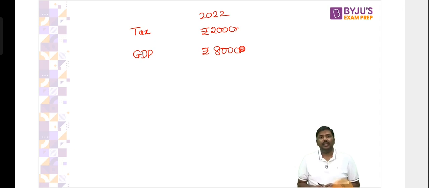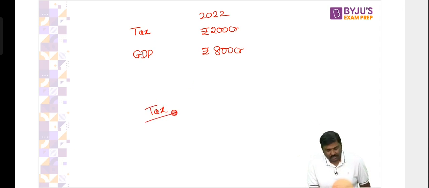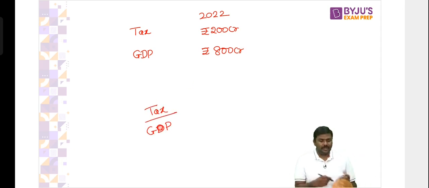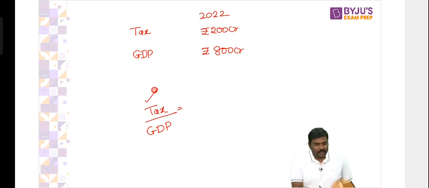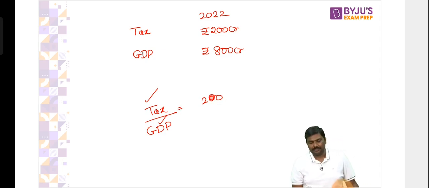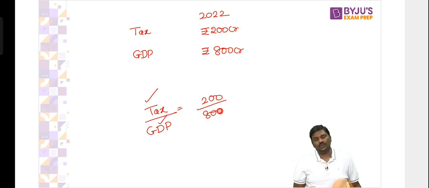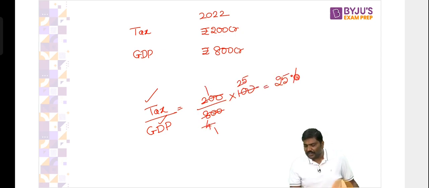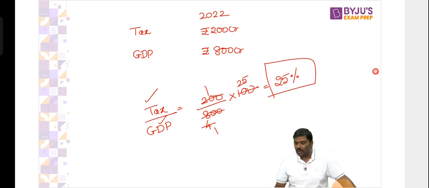Now, if I simply say tax to GDP ratio, by the way, that is one of the formulas here. What I do is take how much tax is collected in one year and what the GDP number was in that year. For this year, the tax revenue collected is 200 crore rupees. The GDP of this year is 800 crore rupees. So the zeros cancel, 2 ones are 2, 4 twos are 8, 4 ones are 4, 25s are 100. So tax to GDP ratio is how much? 25%.